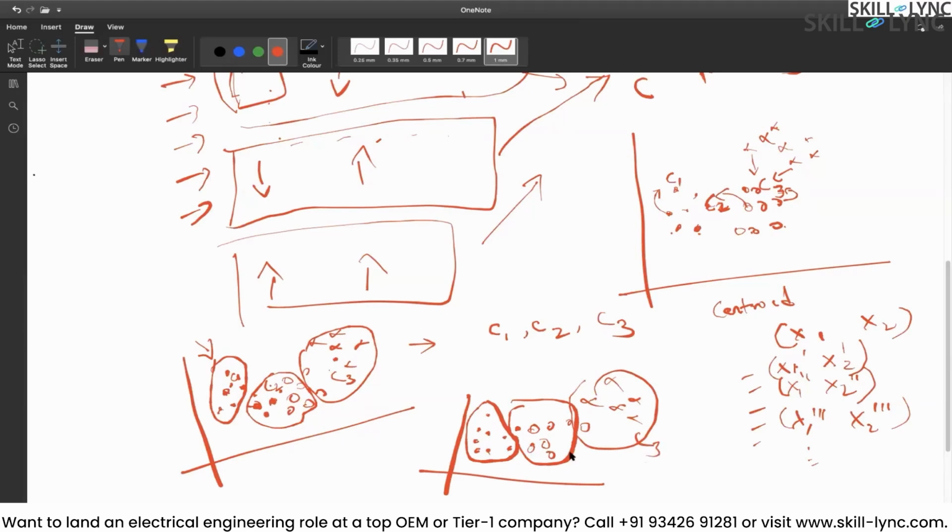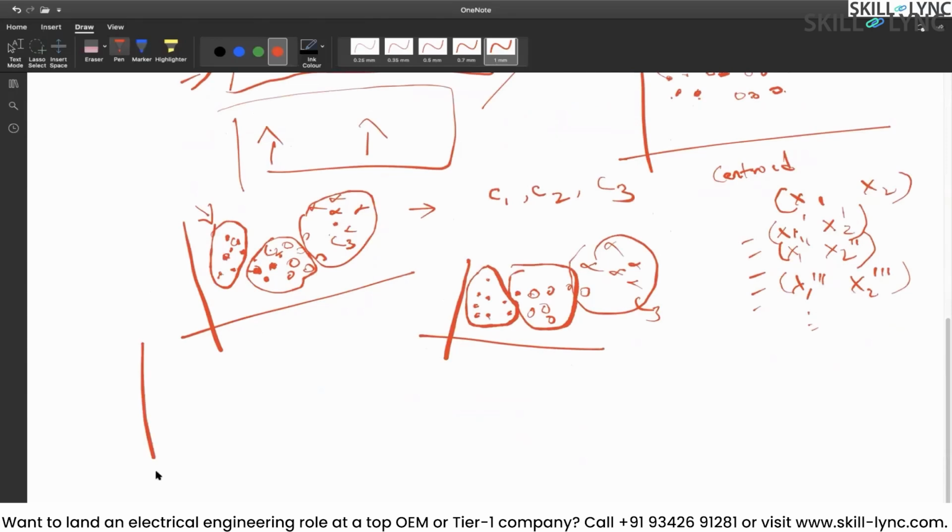Now what would be the next step? Again calculate the centroids for the new clusters and then calculate the distance, again form the new clusters. Right, exactly. So it's an iterative process. Calculate the centroids and then based on the distance again form a new cluster, and for the new cluster again form centroids. So you have to keep on doing this until your solution is converged.